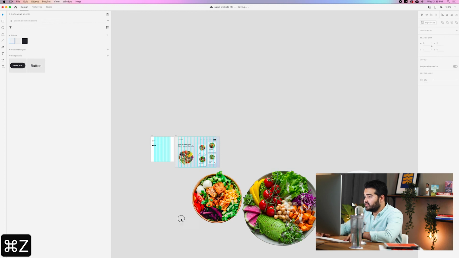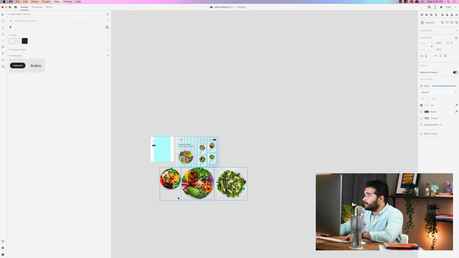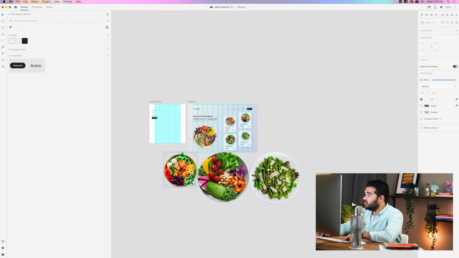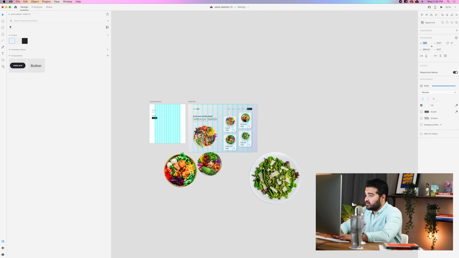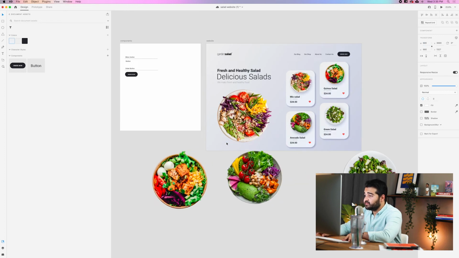So we're gonna resize them. One thing that we could do is just change the size to 680 for each one, 680, and then 680, and then 680. So we have the same type of plate in all of the images.